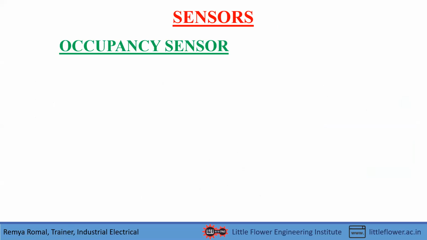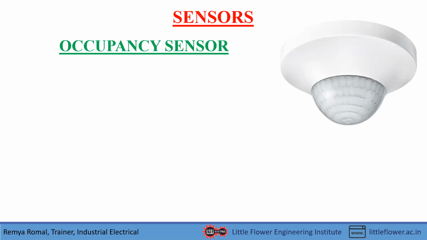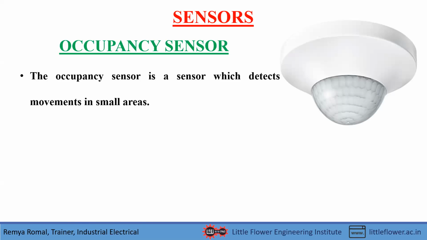And then next is sensors. As I mentioned, sensors detect an external event, transform it to KNX information, and send the information to the actuators via the bus cable. So this is one of the sensors. There are many sensors in home automation, but I will explain two types. This one is known as an occupancy sensor. This occupancy sensor detects the motions or movements of a human or any other object in a small area.